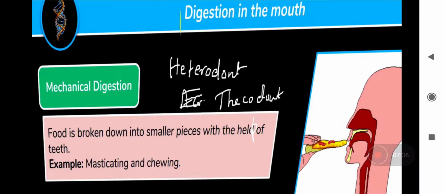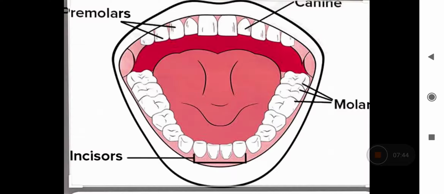3% of your digestion is completed in your mouth only. So here is the structure that you can see. We have premolars, we have molars, we have the front teeth that are incisors, and we have canines. Now, the associated glands that help in the digestion in mouth is your salivary gland.